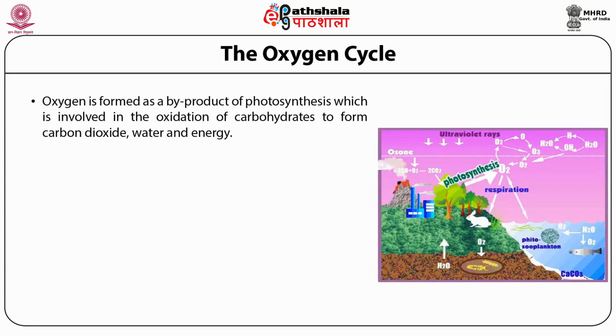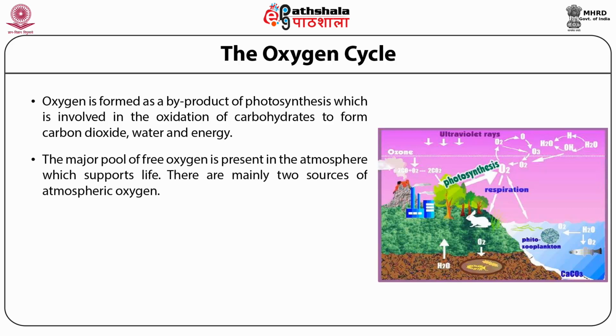Oxygen is formed as a byproduct of photosynthesis, which is involved in the oxidation of carbohydrates to form carbon dioxide, water, and energy. Oxygen plays an important role in biological oxidation as a hydrogen receptor.